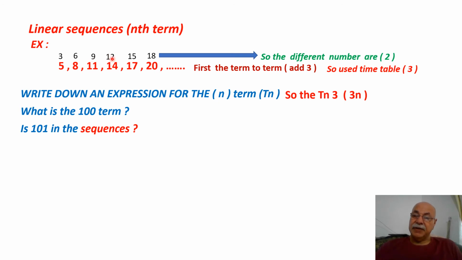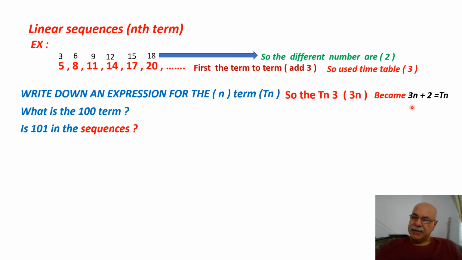The difference between 17 and 15 is 2. And the last, between 20 and 18, is 2. So 3n plus 2 equals Tn. This is the value of Tn: 3n plus 2.